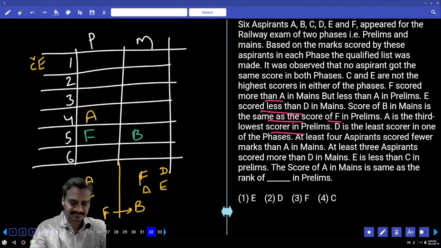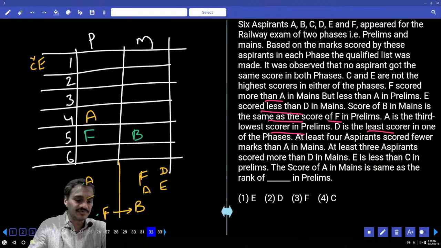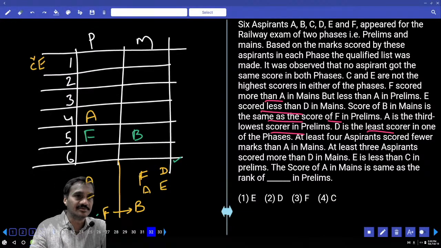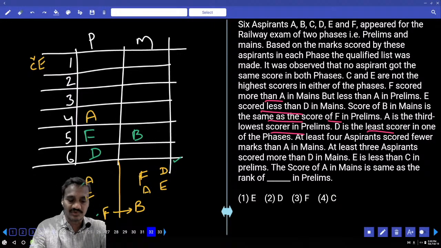Then what is the next one? D and E, A and F, we have done with this information, F and B. And D is the least scorer in one of the phases. In one of the phases, D is the least scorer and he cannot score lowest in mains because D is more than E in mains. Hence D must be at this place. And D scored lowest in one of the phases.